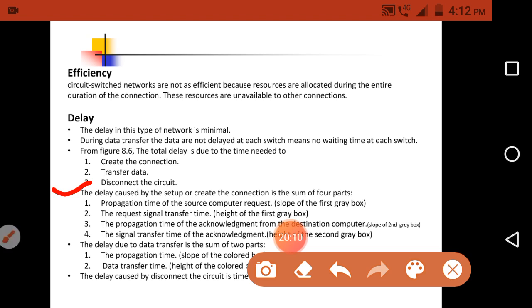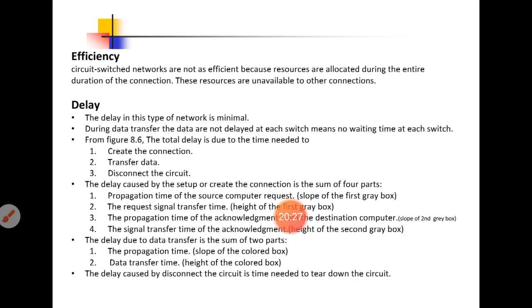The delay caused by the setup phase, or creating the connection, is the sum of 4 parts. The first one is the propagation time of the source request. What is the propagation time?